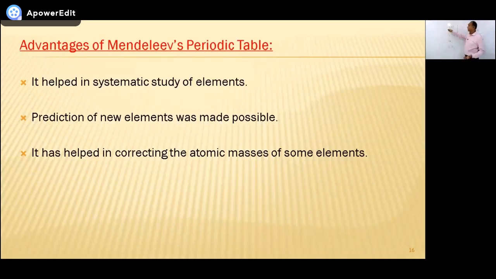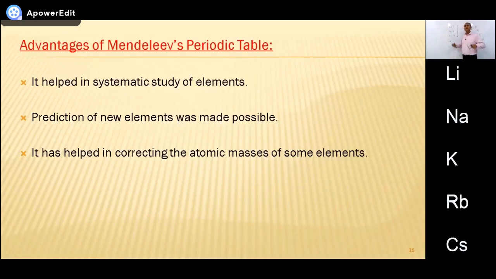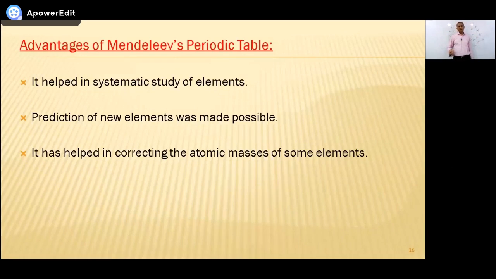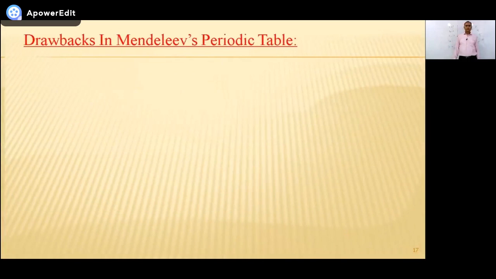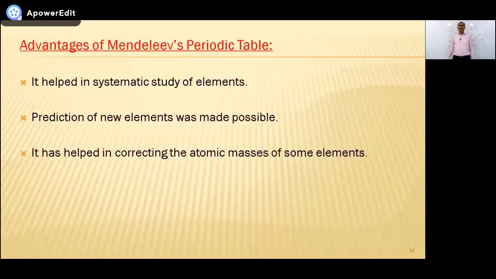Intensity could be different. For example, suppose in a certain reaction it reacts in 5 seconds, then the next reacts in 4 seconds, 3 seconds, 2 seconds, 1 second, but the product would be the same. So it helped in the systematic study of elements. Prediction of new elements was made possible. And when he gave this periodic table, he corrected the atomic weights of certain elements. So these are the advantages of Mendeleev's periodic table according to our book. It's all written in the book. I have taken the same sentences from the book.